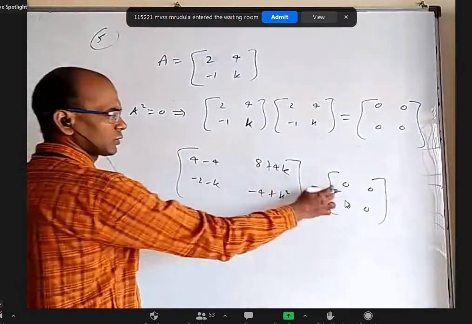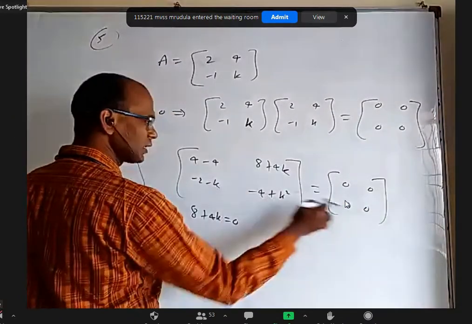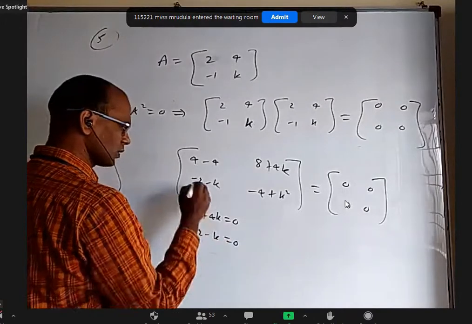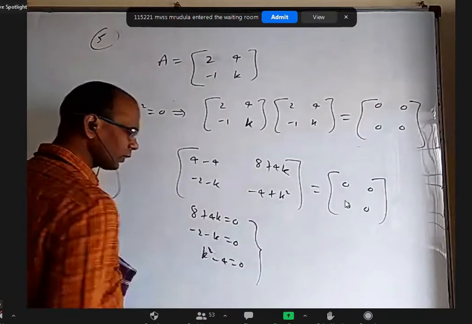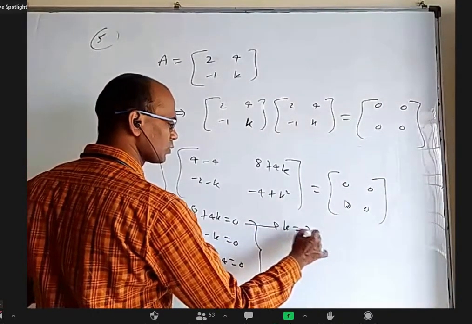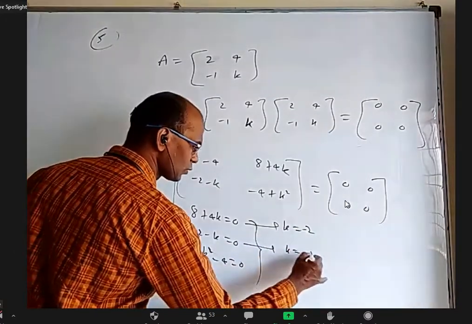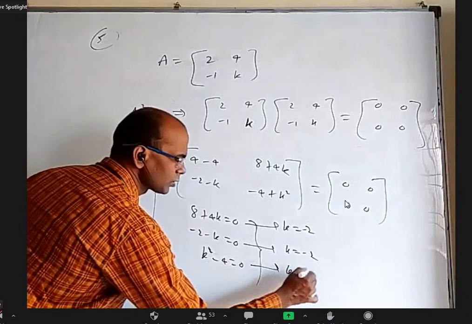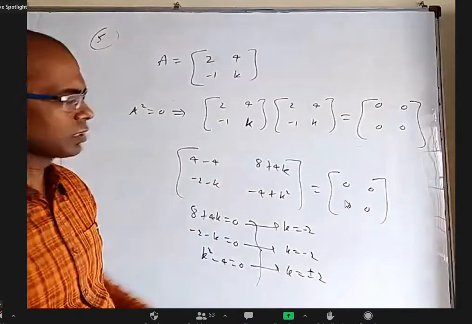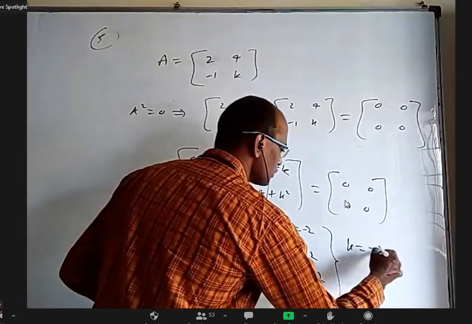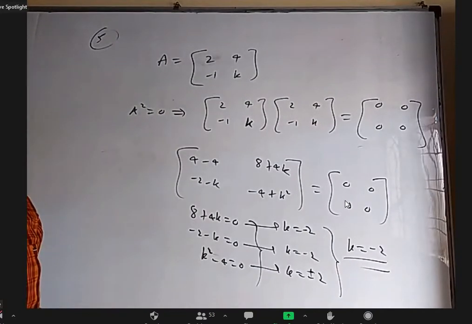So this is anyway 0, nothing to equate. When I equate these two, I'll get 8 plus 4k equal to 0. When I equate these two, minus 2 minus k equal to 0. And when I equate these two, k square minus 4 equal to 0. If I take only this, you will get k equal to minus 2 after taking 4 common. If I take only this, you are getting k equal to minus 2. If I take this, you are getting k equal to plus or minus 2. But everything should be satisfied, not just this. All should be correct. So obviously k equal to minus 2. Is it okay, Sakshi? Yes, sir.